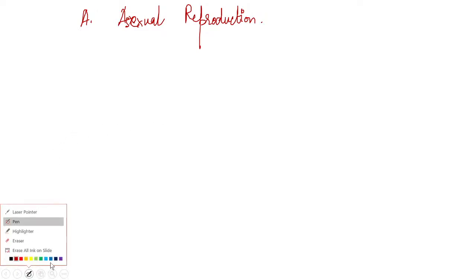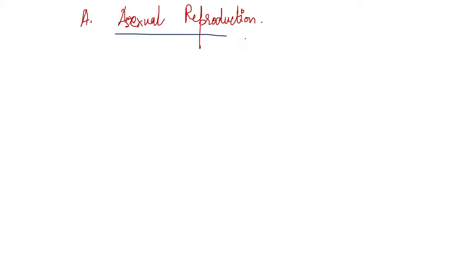Asexual reproduction. Okay. So, in asexual reproduction, what all phenomena happen, and what else is important? First thing which is important in asexual reproduction is a single parent. No two parents are required. Only a single parent is capable